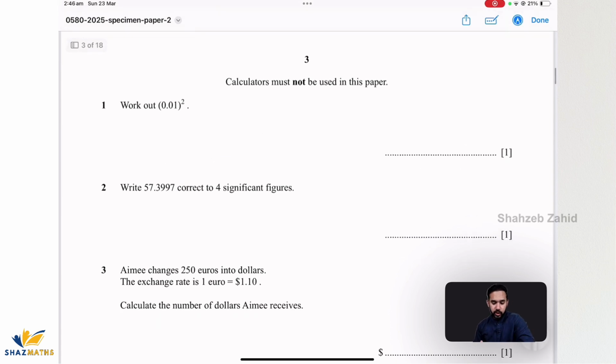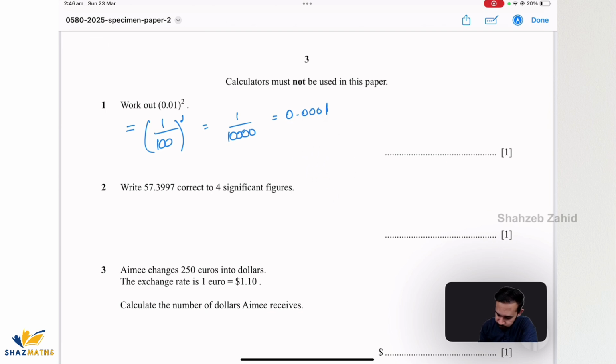Alrighty. Question number 1, work out 0.101 whole square. So that's a non-calculator exam again. So what I'll do is I'll change that in fraction, remove the decimal, take whole square. It's gonna become 1 over 10,000, which is going back into the decimal because the question provided was in the form of decimal. So it's gonna be 0.0001. So that's the answer.